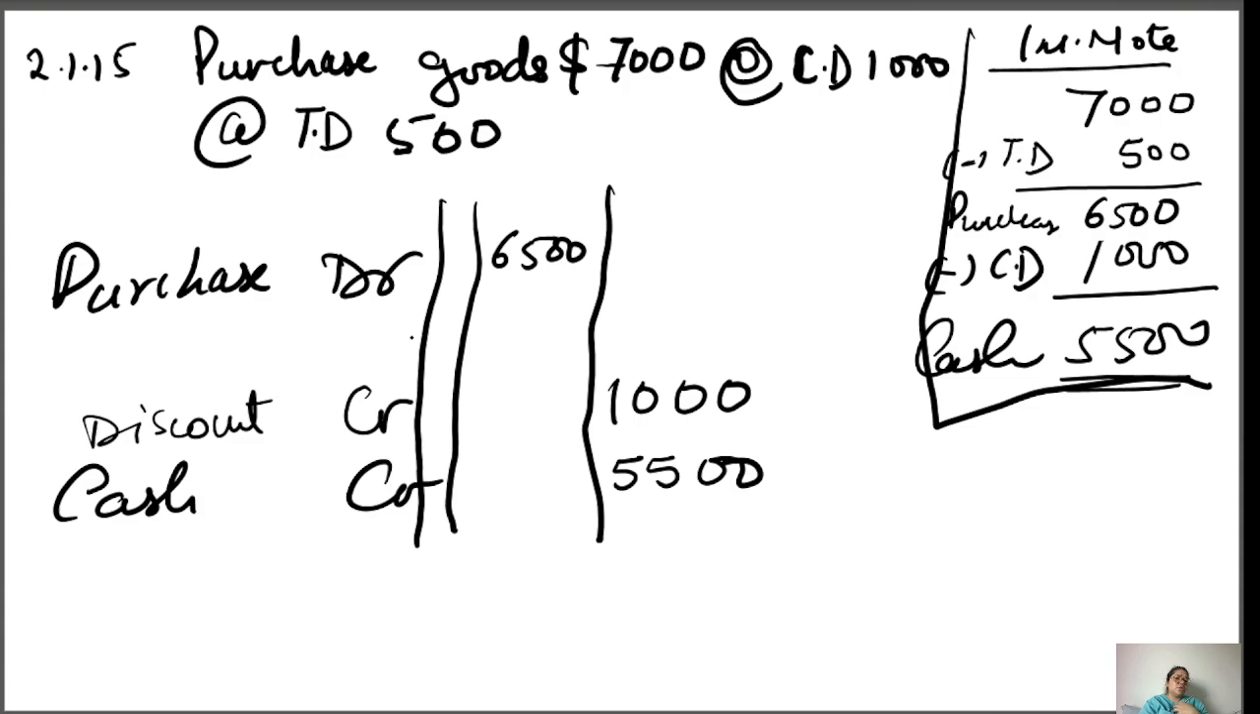Now later on you can think whether it's a discount received or a discount allowed. See, when there is a purchase of goods and there is something regarding the discount, it's always a discount received. If you purchase goods, you will receive a discount, right? So this is discount received.